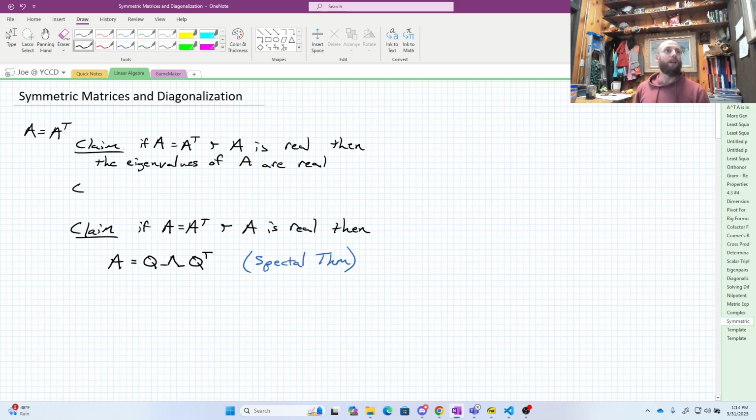And then I'm going to have another claim. So I'm going to call that claim one. Then we're going to make another claim, claim two here. And that claim is going to be the eigenvectors of a real symmetric matrix can be chosen orthonormal.